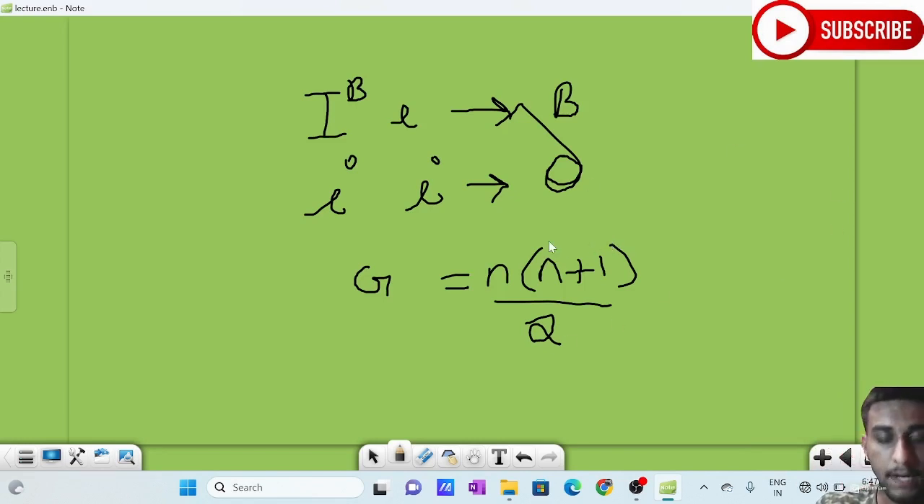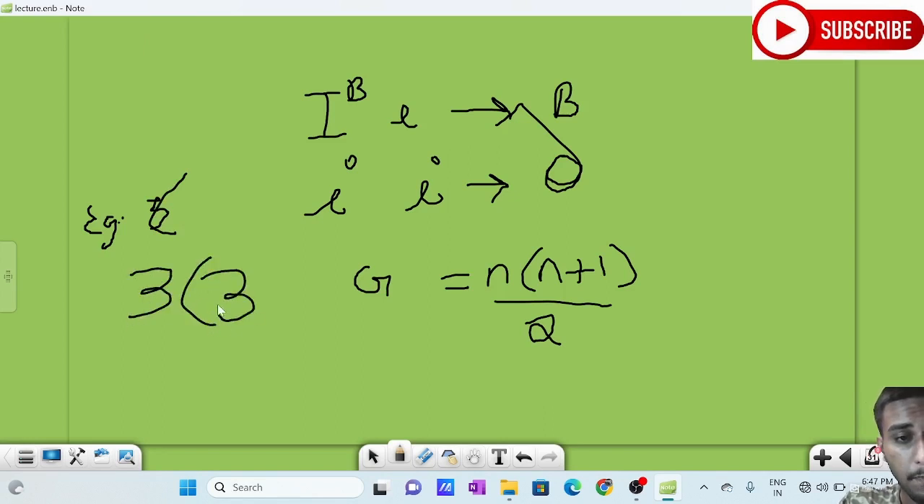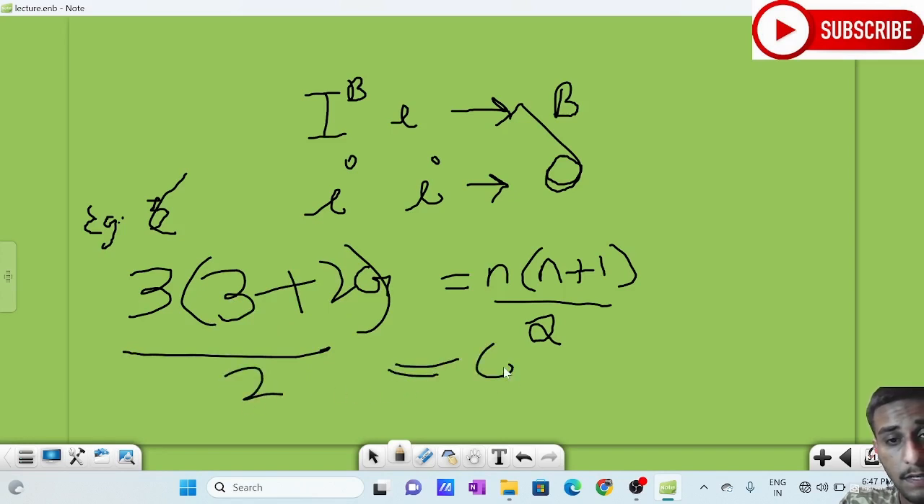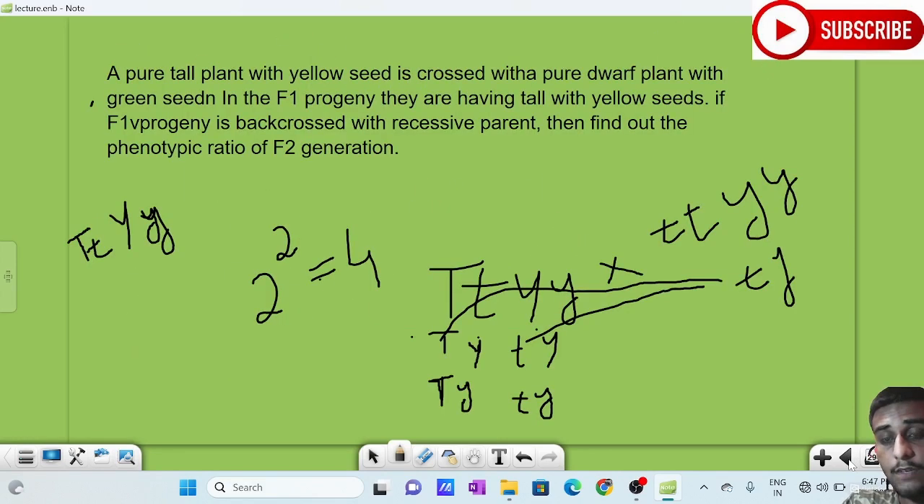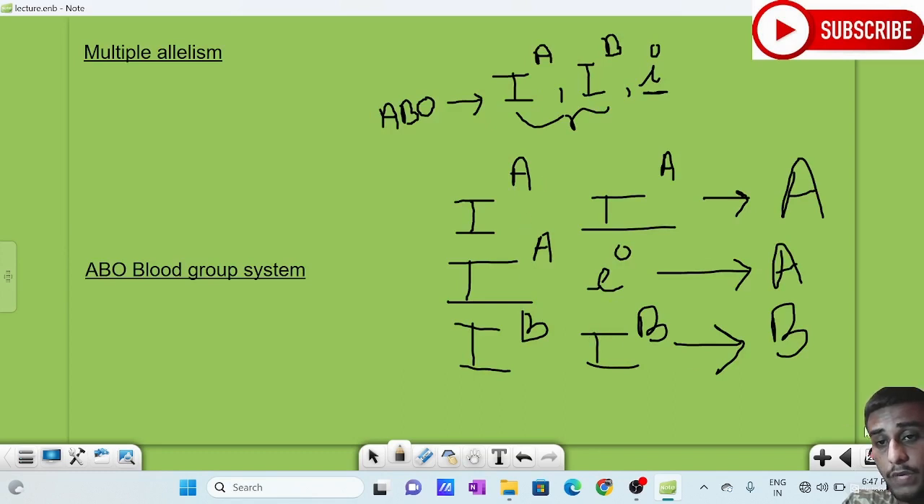For example, I will take this blood group system. In this blood group system, we have 3 alleles. So the number of genotypes, where n is the number of alleles, is 3 into 3 plus 1 by 2, which is 3 into 4 by 2, 12 by 2, equal to 6. Actually, there are 6 genotypic conditions. What are the 6 genotypic conditions? 1, 2, 3.